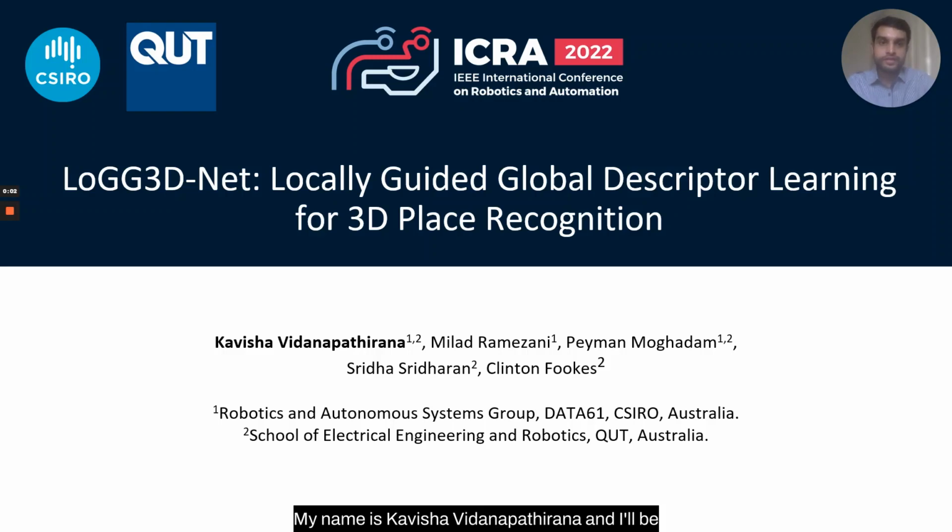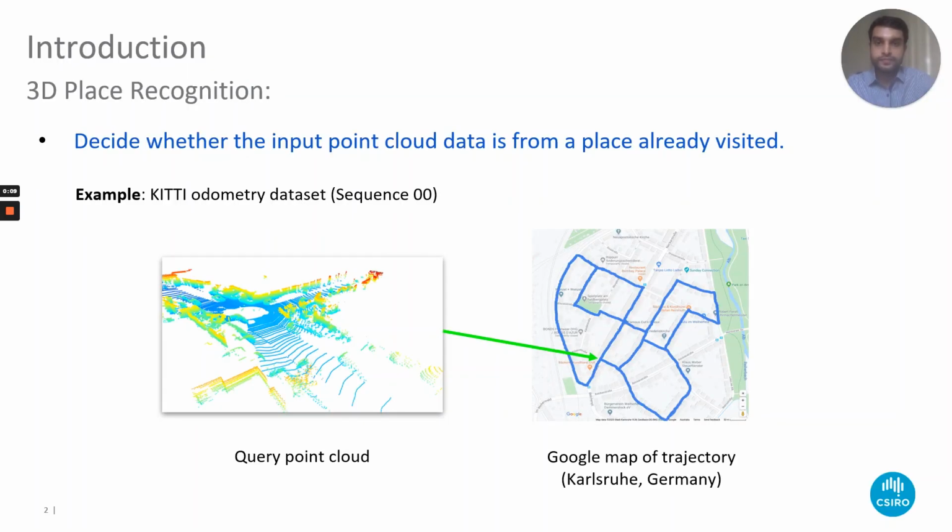My name is Kavish and I'll be presenting our work on locally guided global descriptor learning for 3D place recognition. Place recognition aims to associate input sensor data to a map or database of previously visited places. This task of global data association is essential to accurately close loops during simultaneous localization and mapping.